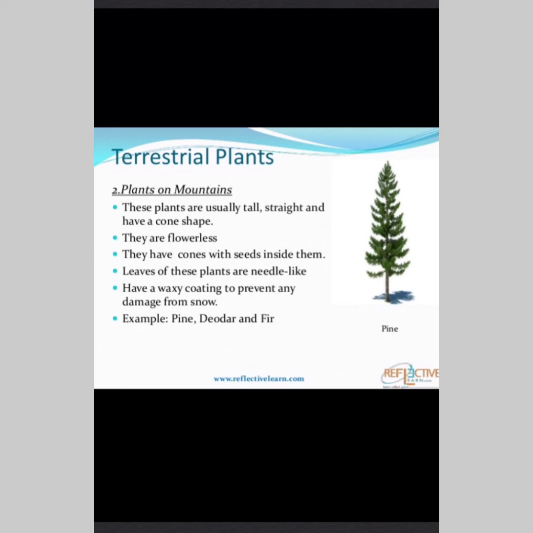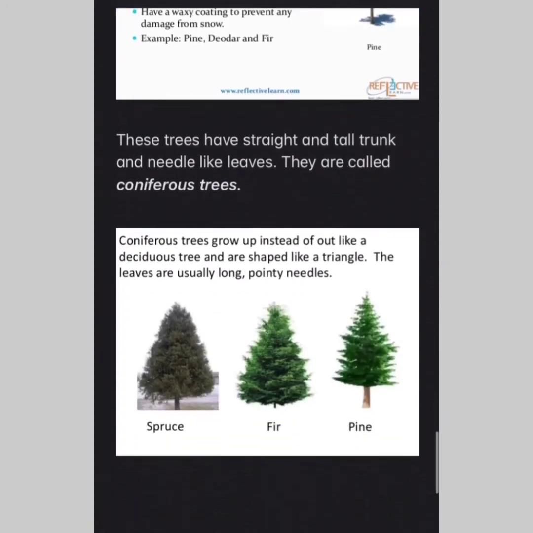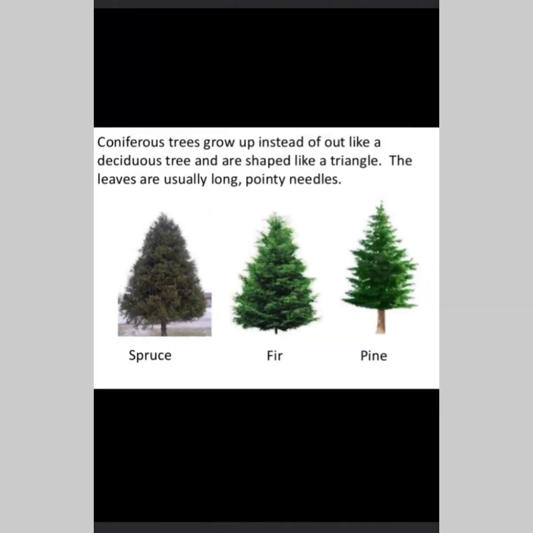The main plants of these areas are the pine, the deodar, fir, and these trees have straight and tall trunk and needle-like leaves. They are called coniferous trees.